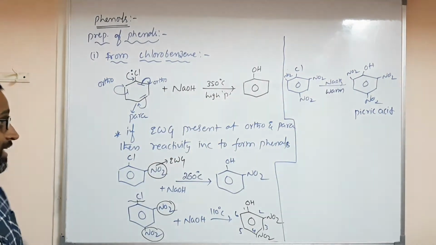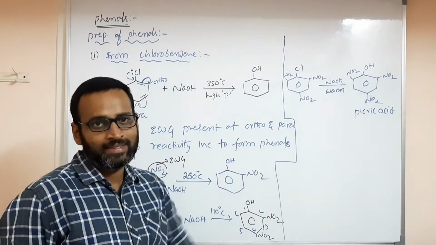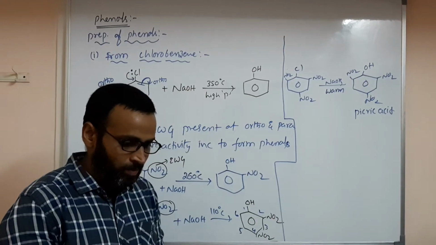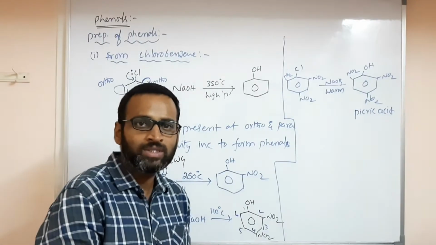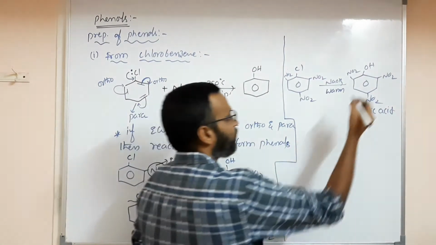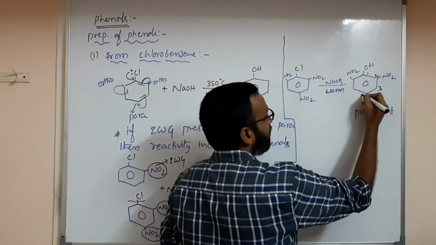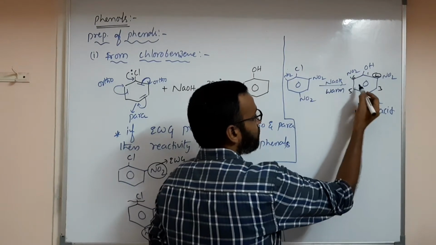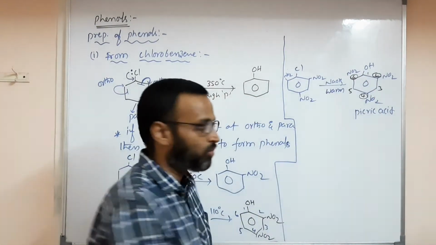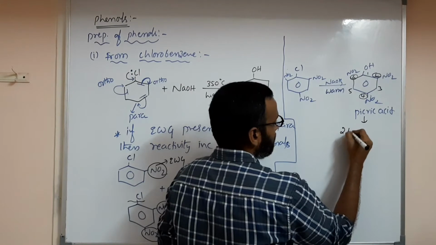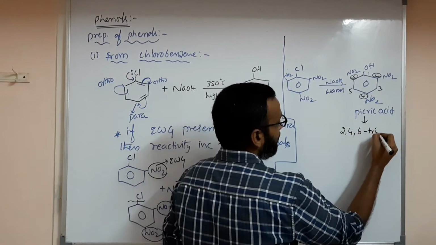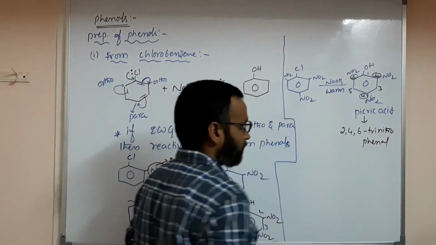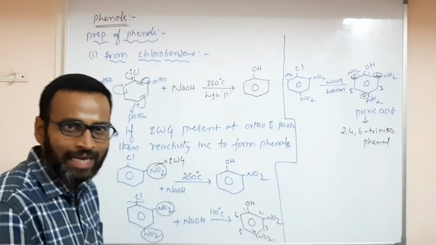What is that? Picric acid. Very important. Picric acid. Got it, everyone? What is picric acid? If they ask the IUPAC name, what will you say? 2,4,6-trinitrophenol. Why? 1, 2, 3, 4, 5, 6. Second position NO2, fourth position NO2, sixth position NO2. So picric acid is nothing but 2,4,6-trinitrophenol. That is called picric acid.